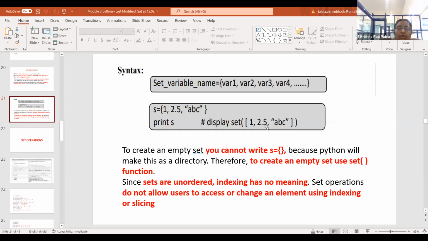Whenever you want to create an empty set, you can write S equals set followed by a set of parentheses. Since sets are unordered, indexing has no meaning to apply on a set. So it will not allow the users to access or change an element using slicing or indexing.